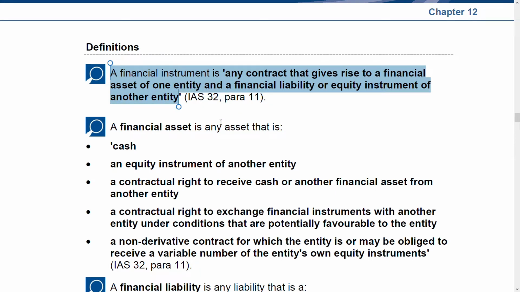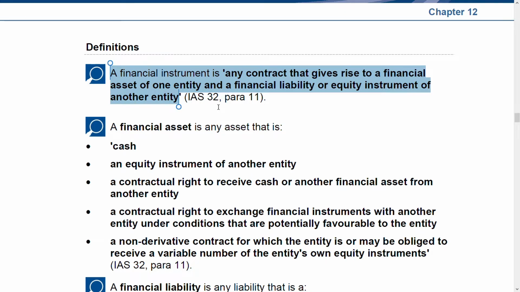This comes under IAS 32, para 11. A financial instrument is any contract that gives rise to a financial asset of one entity and a financial liability or an equity instrument of another entity. What does it mean? One party will have the financial asset, the other entity will have the financial liability, because what is an asset for you might be a liability for someone else, and what is a liability for you might be an asset for someone else.